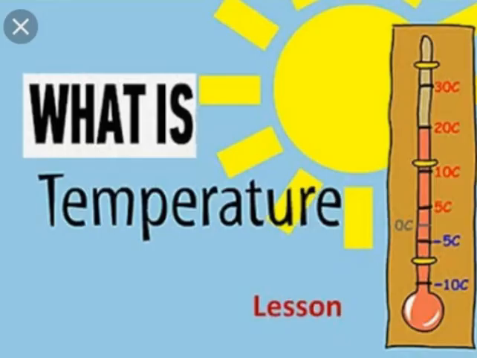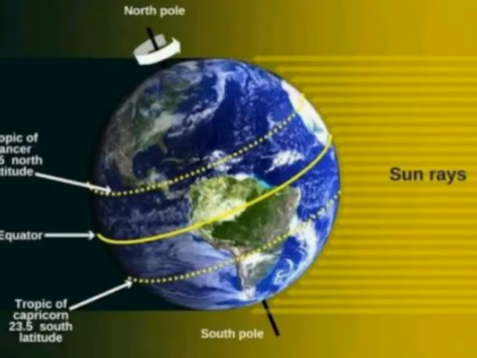Now, what do you mean by temperature? Temperature means the capacity of holding heat. When the rays of the sun fall on the earth, these rays will be straight towards the equator and slanting towards the poles. So naturally, near the equator, the heat will be more. So we can say that the temperature is more towards the equator and less towards the poles.